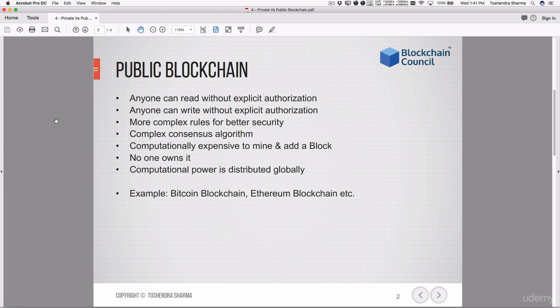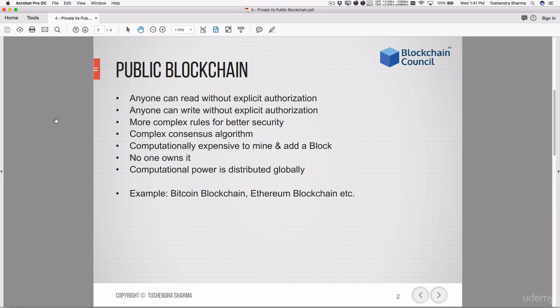Expensive means expensive in terms of energy, computation power, and time to mine and add a new block. This is generally made to make sure that the blockchain is safe and secure and has enough proof of work invested into creating and extending a new block of the blockchain.